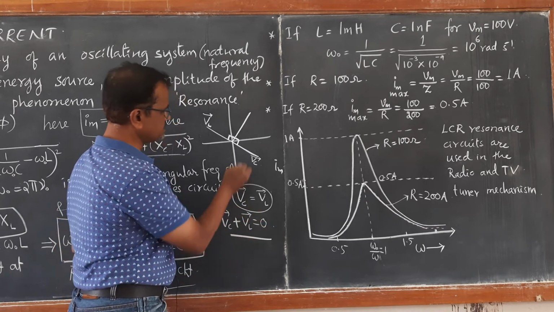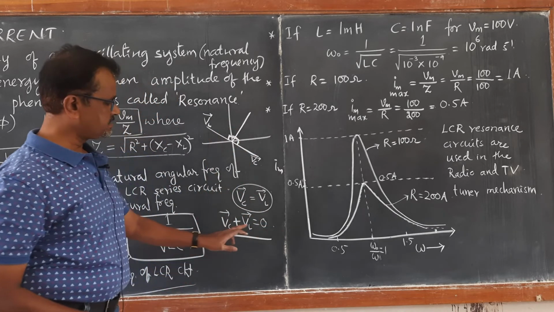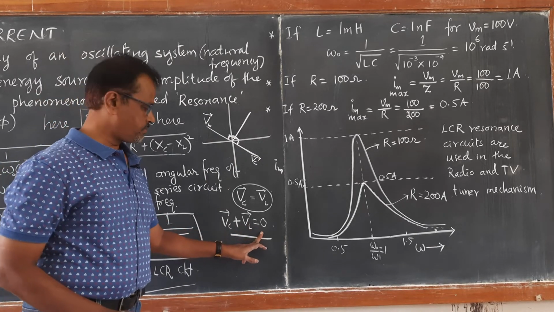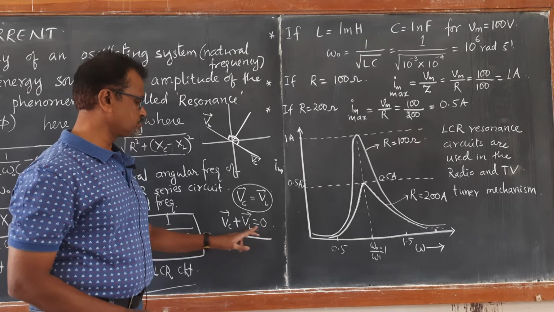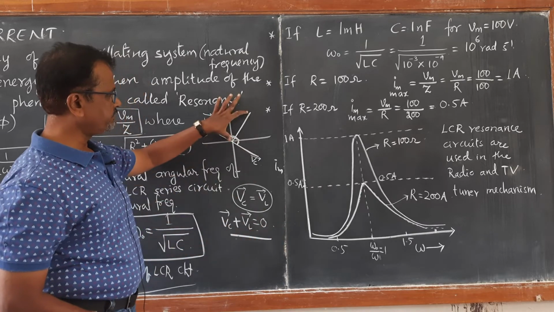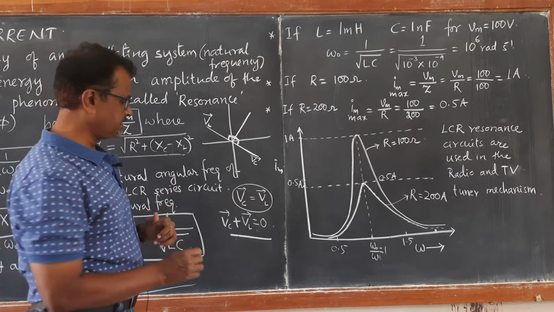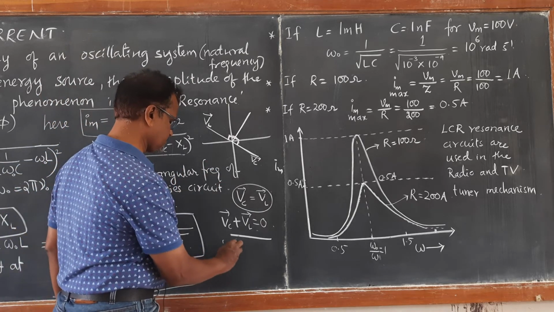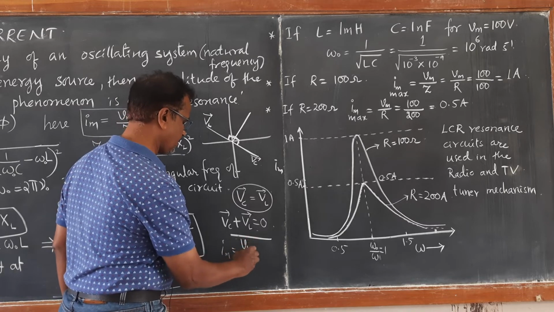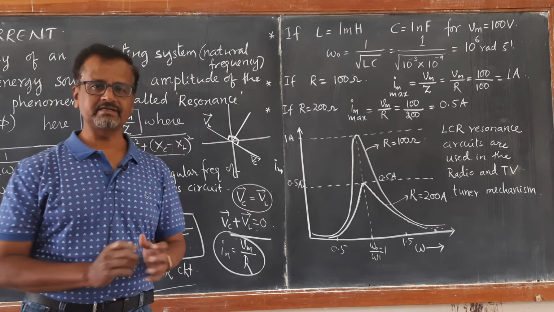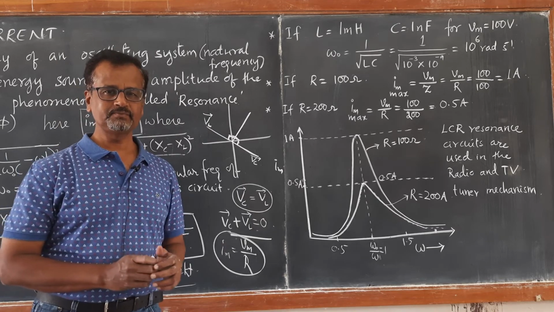The vector sum of these two becomes equal to 0, and you are left with only the voltage across the resistor. At that moment the current peak value becomes Vm upon R. This is what happens in the LCR resonance circuit. Okay, fine.